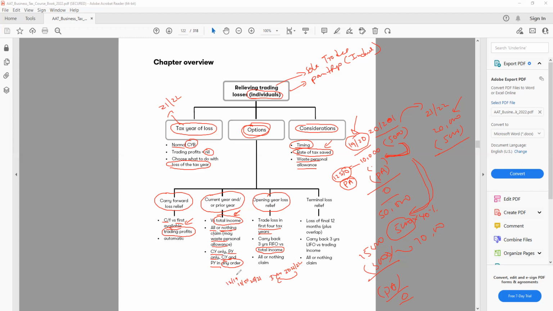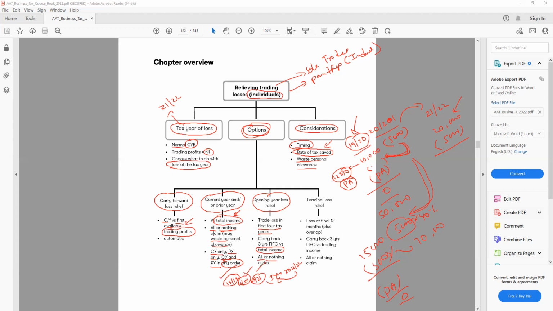First I need to minus from 18/19 because first in, first out. Then I have to move on to 19/20, then 20/21. I cannot use from the later year first. I have to start from the first year. And this is first in, first out, FIFO basis. So I need to use the losses on the first year, that is 18/19, then 19/20, then 20/21.